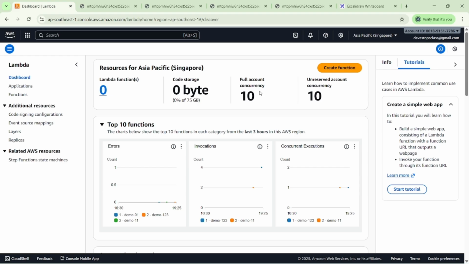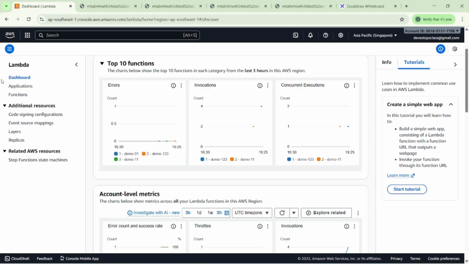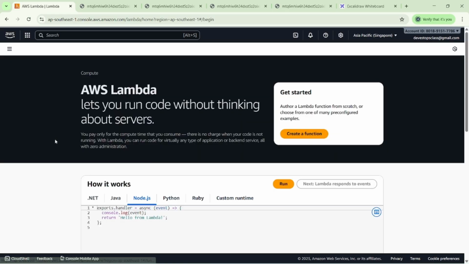If you want more than 75 GB, then we have to request it from the AWS account back office, because that is enough for code storage. Then you can see the concurrency, unreserved account concurrency, then applications, then functions.